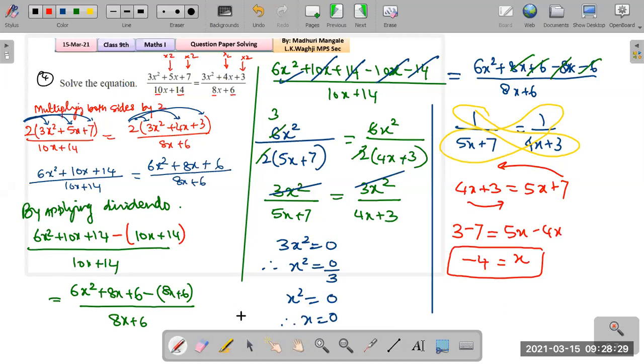That is the answer. Okay, so just remember, students, what are we doing here? In this question, we started with looking at the coefficients that are almost the same.